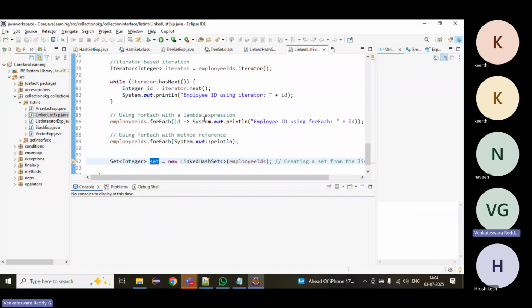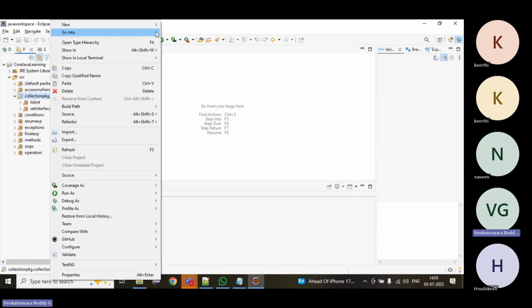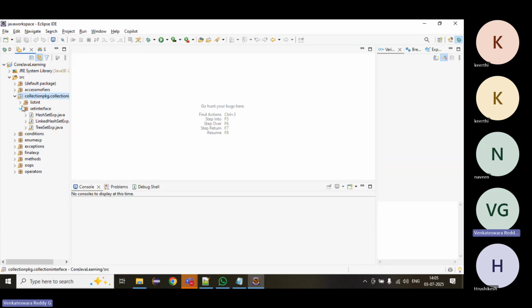And then we have seen the list implemented classes and the set implemented classes. All right, today, before starting the map, we'll see a few more topics. I think we have seen ListIterator and Iterator.